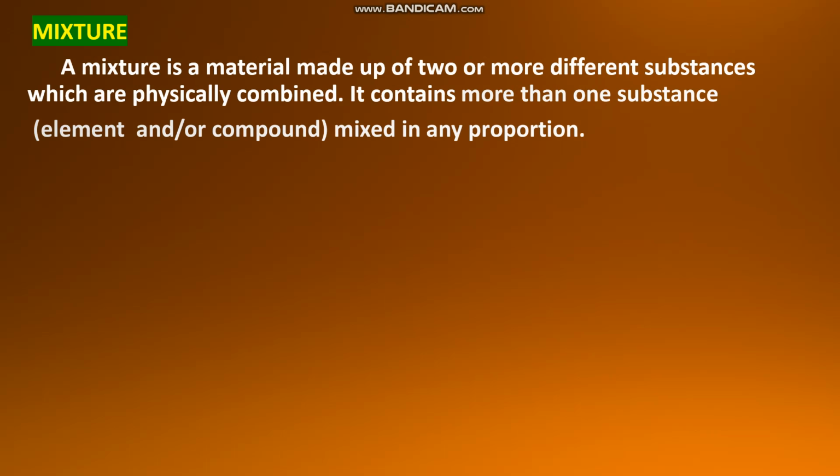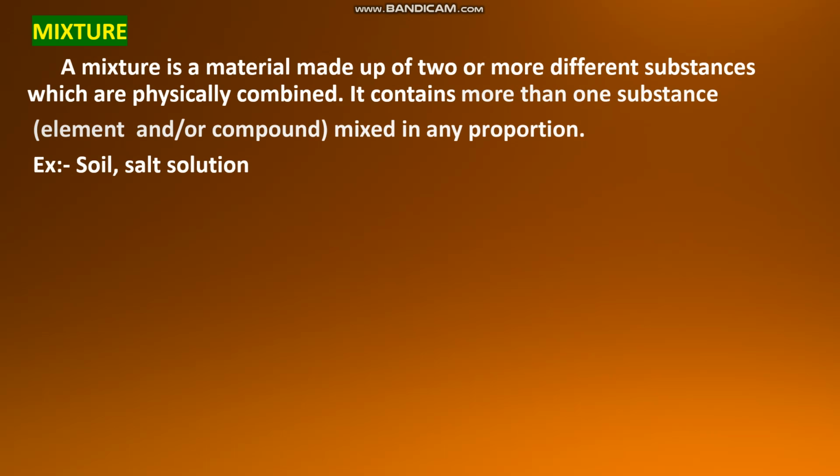Different elements can be mixed, or different compounds can be mixed, or elements can be mixed with compounds. So a mixture is a material made up of two or more different substances which are physically combined. It contains more than one substance, elements and or compounds mixed in any proportion.